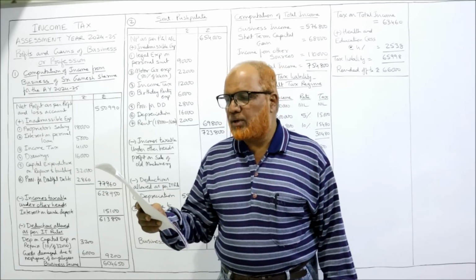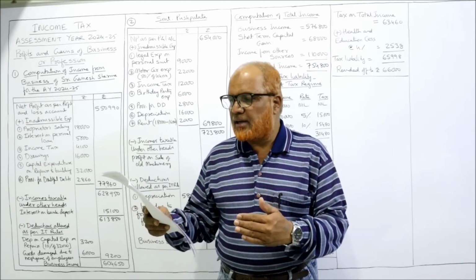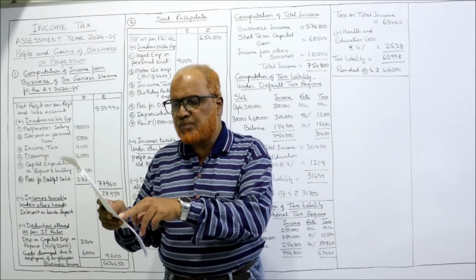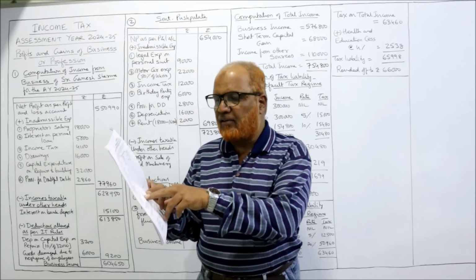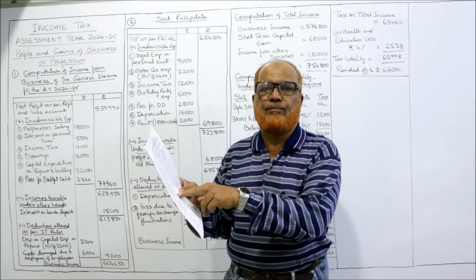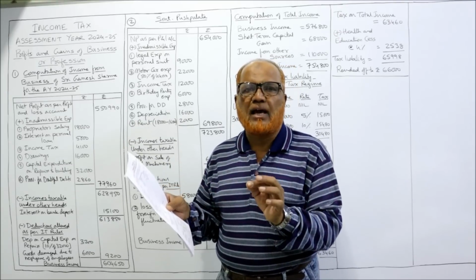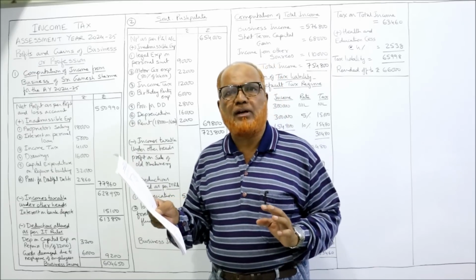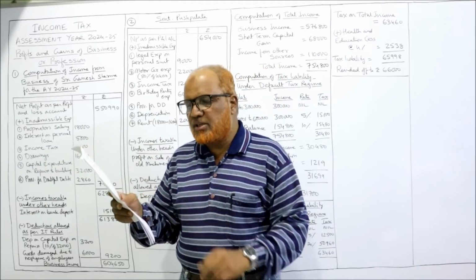Now the profit and loss account is given. All debit items are given, credit items are given, net profit. The net profit as per profit and loss account is 5,50,990. So we start our calculations by taking this net profit as per profit and loss account. And additional information is given.